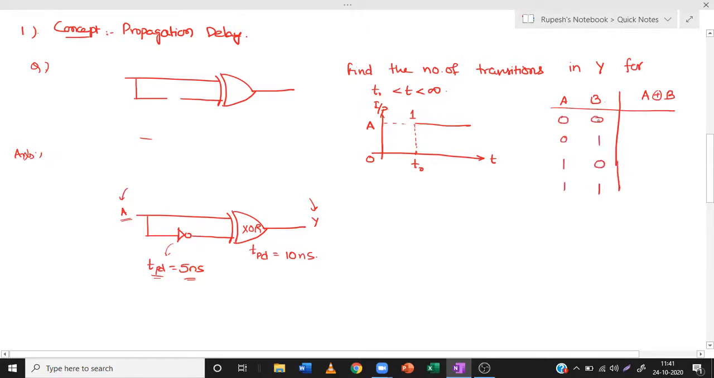The XOR output is 0 when the two inputs are the same. When the two are different, the output is 1. So here the two are same, so the output is 0. So this is the truth table for the XOR gate.